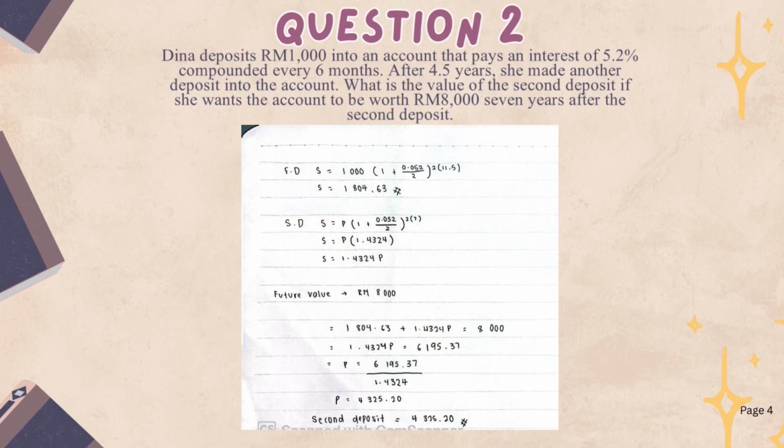P equal to 6,195.37 per 1.4324. The answer is P equal to 4,325.20. So the final answer for the second deposit is 4,325.20. That's all from me.